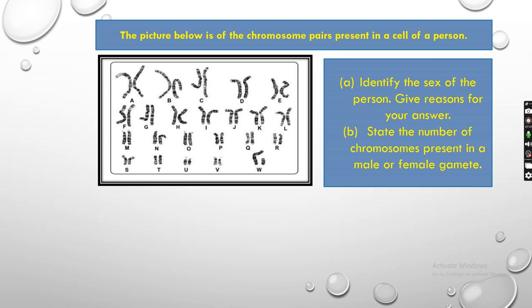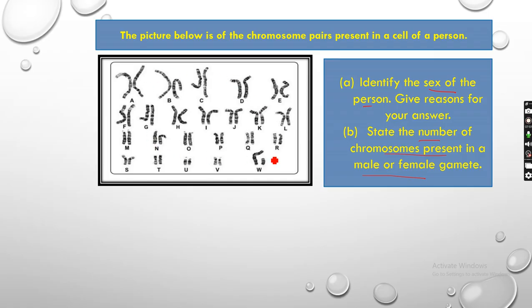Next question. The picture below is of the chromosome pairs present in the cell of a person. Now this is the chromosomal mapping of a human being. You have to identify the sex of the person looking at the picture and give a reason, and also state the number of chromosomes present in a male or a female gamete.